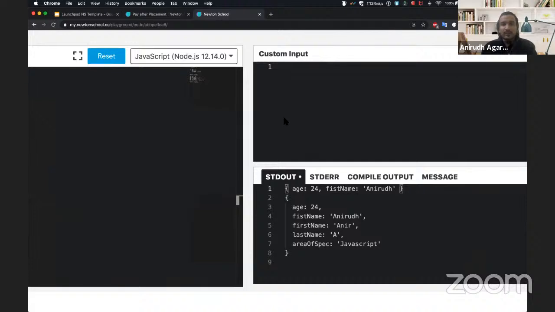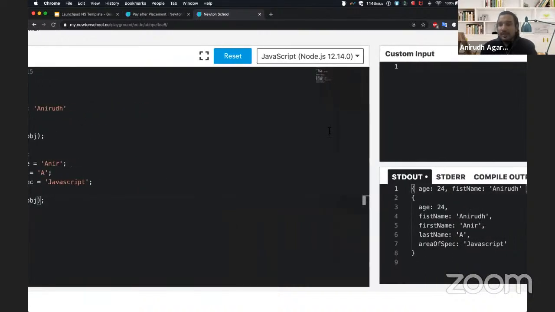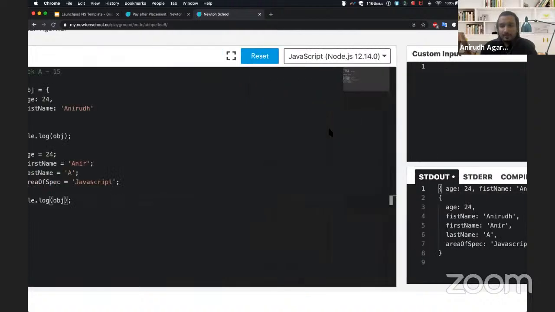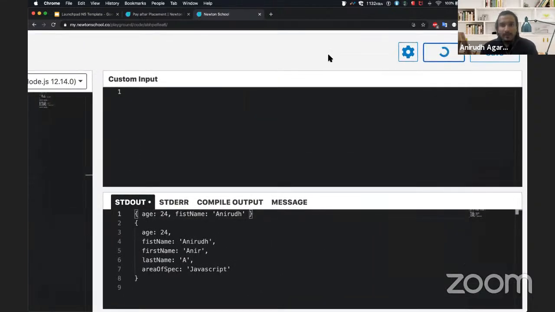So when we declared the object, the age was 24 and the first name was okay. I committed a typo, but it showed us. So age was replaced. So if I change it to like 48, we'll run it.